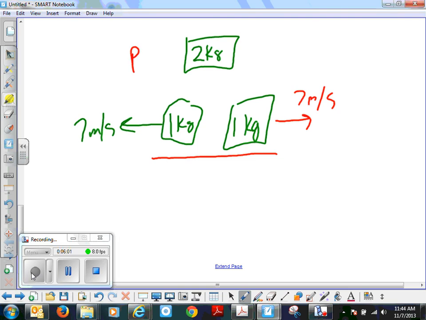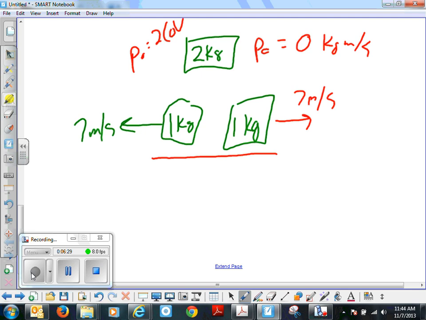P sub naught equals 2 kilograms times the 0 velocity, right? So my P sub naught here is 0 kilogram meters per second. Even though I have 2 kilograms multiplied by velocity, it's not going anywhere. There's no momentum. So that's the difference between momentum and inertia. You can have inertia without movement. You can't have momentum without movement. So we said momentum is a vector, right?